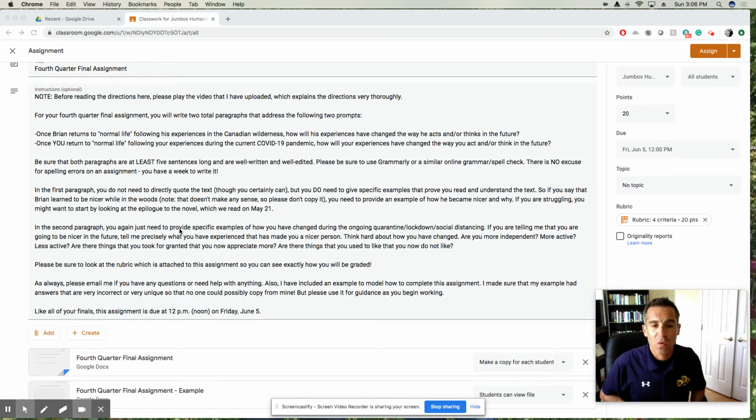In the second paragraph, you again just need to provide specific examples of how you have changed during the ongoing quarantine, lockdown, social distancing. If you are telling me that you are going to be nicer in the future, tell me precisely what you have experienced that has made you a nicer person. So what about all this is going to make you nicer? Just explain that. Think hard about how you have changed.